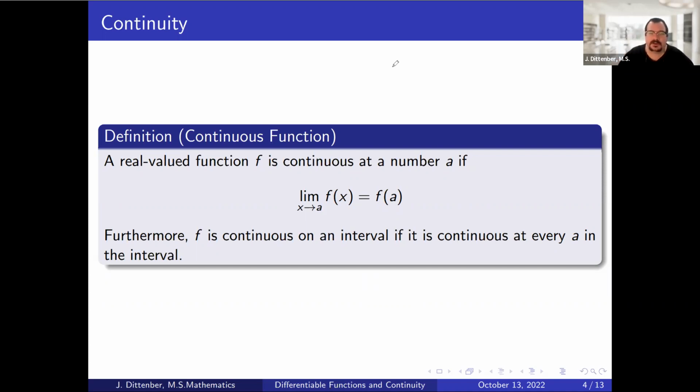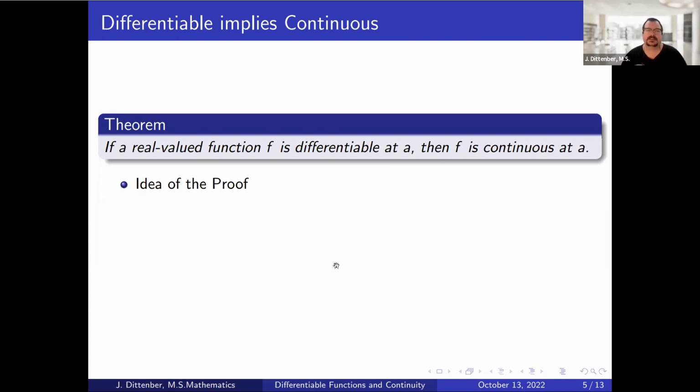Our theorem is that a real valued function f being differentiable at A implies that f is continuous at A. If the function is differentiable at this point, then we know that it is definitely continuous at that point. This is what we're going to prove today.